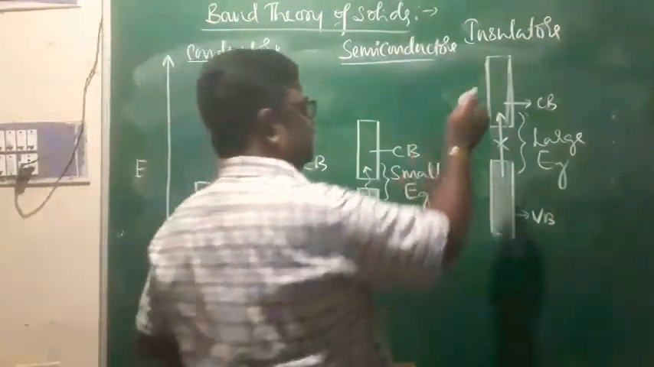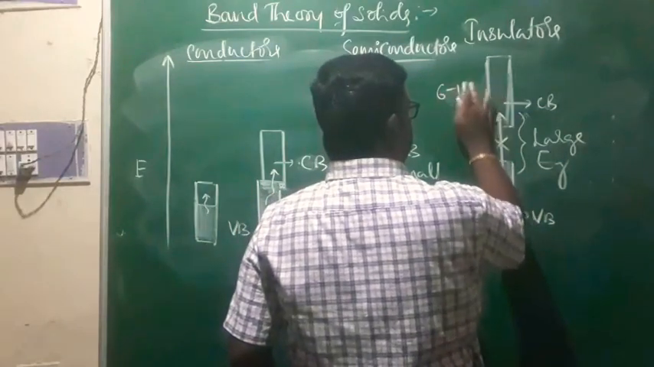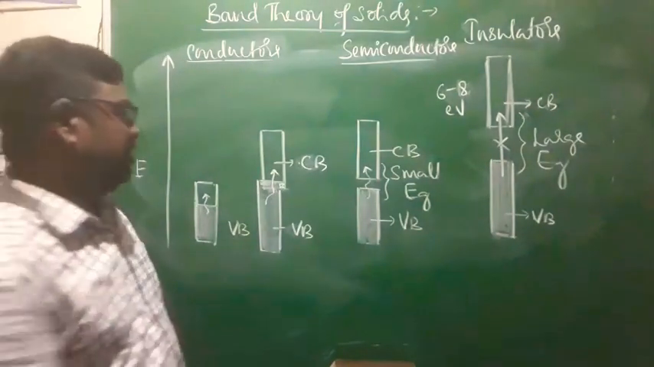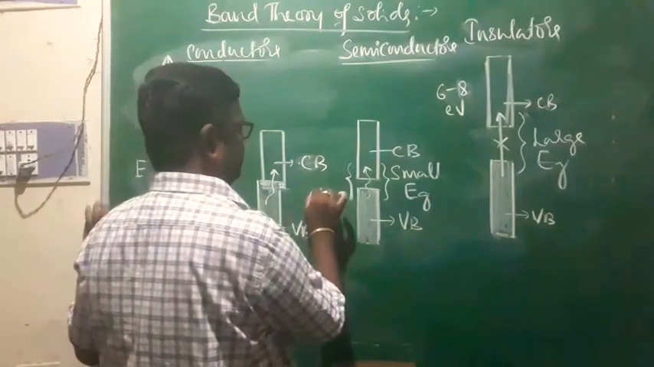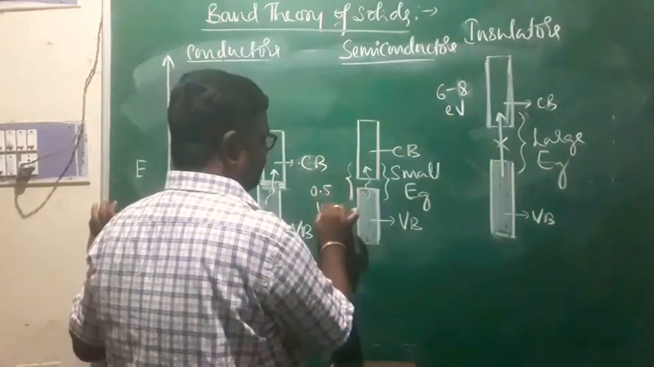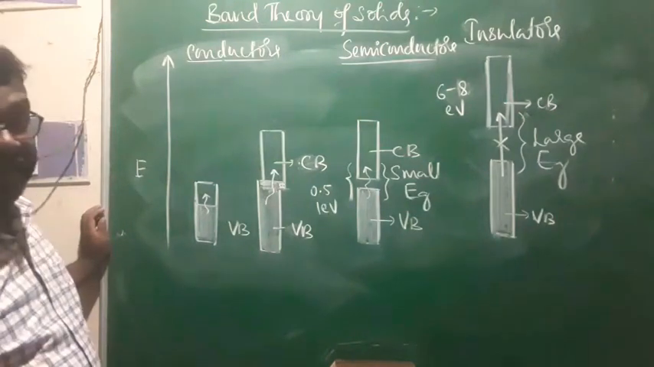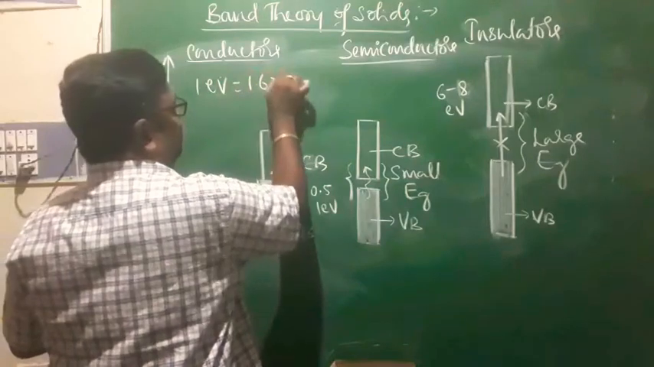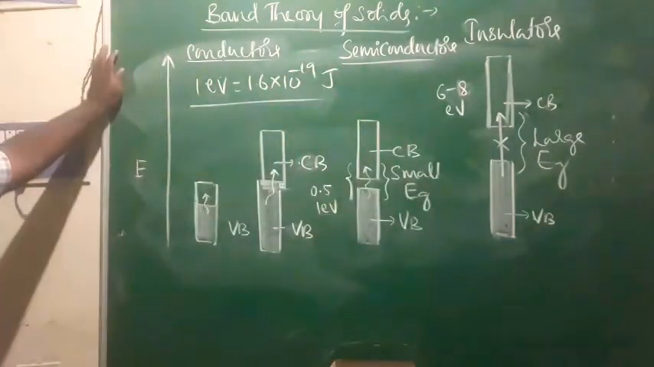For your information, in insulators the energy gap is around 6 to 8 electron volts. In semiconductors, it is around 0.5 to 1 electron volt. And of course, 1 electron volt is equal to 1.6 into 10 to the power minus 19 joules. So this is what we call conductors, semiconductors, and insulators.